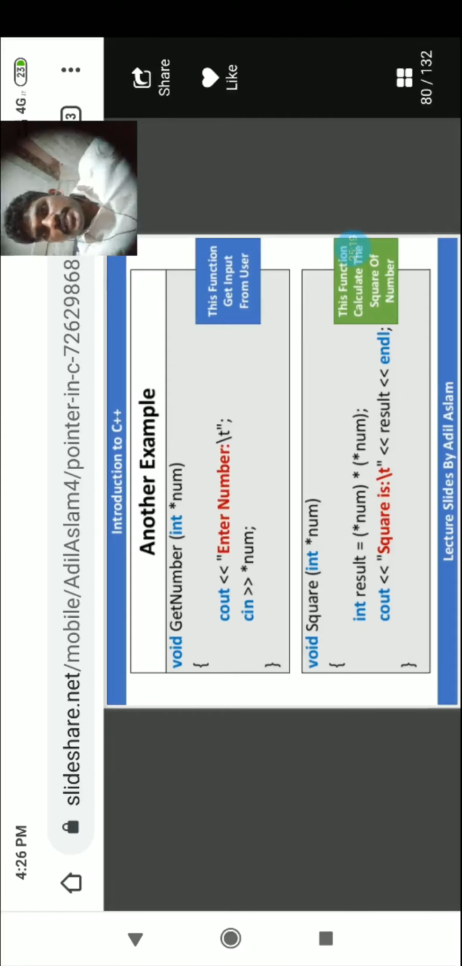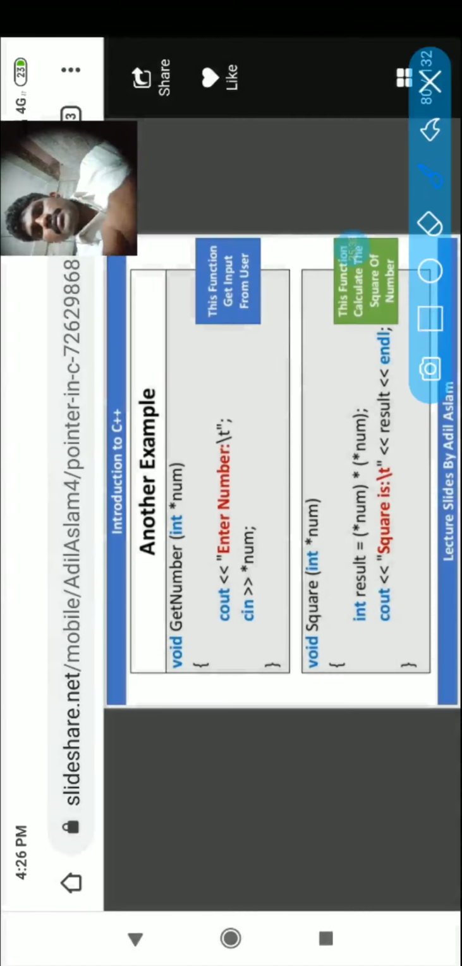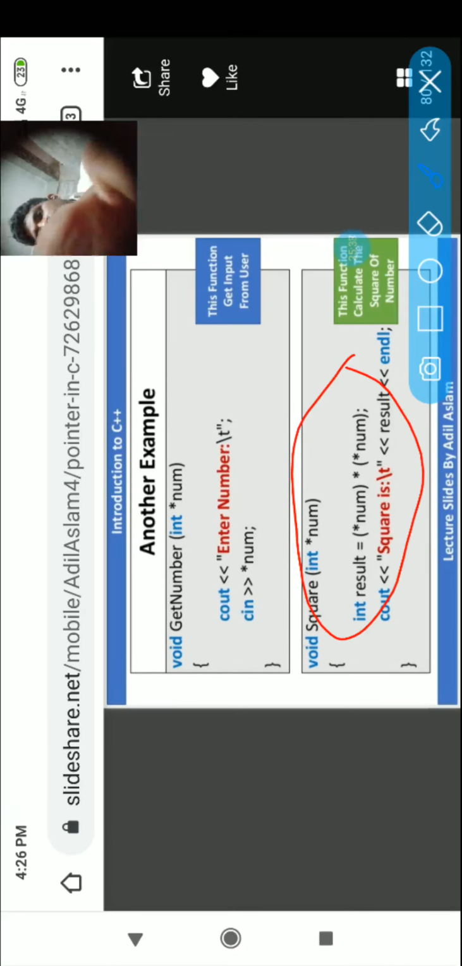This function, the above function, gets the input from the user. This function calculates the square of the number. Which number? This number, the one we get as input from the user.